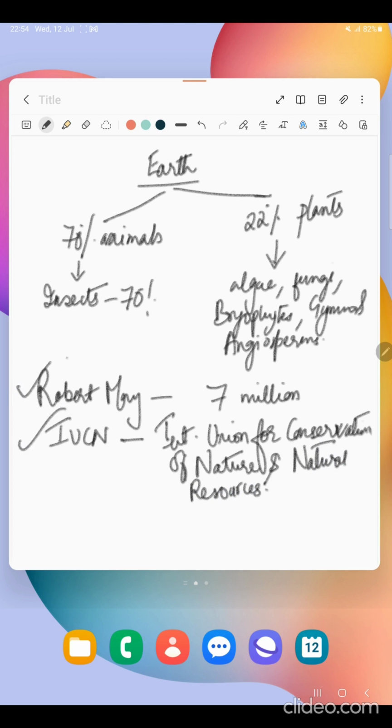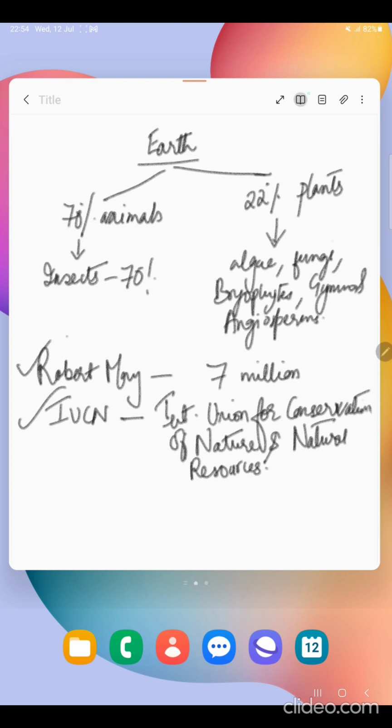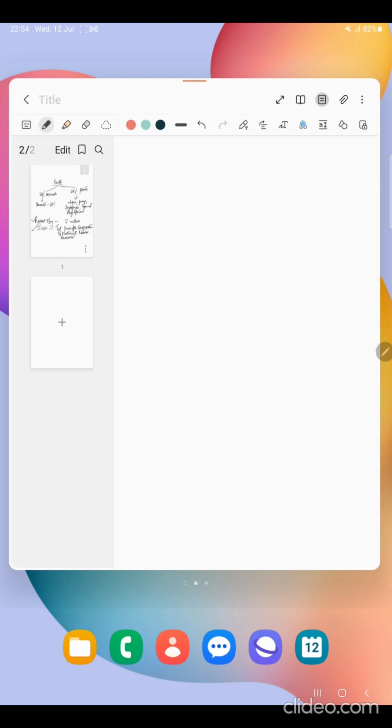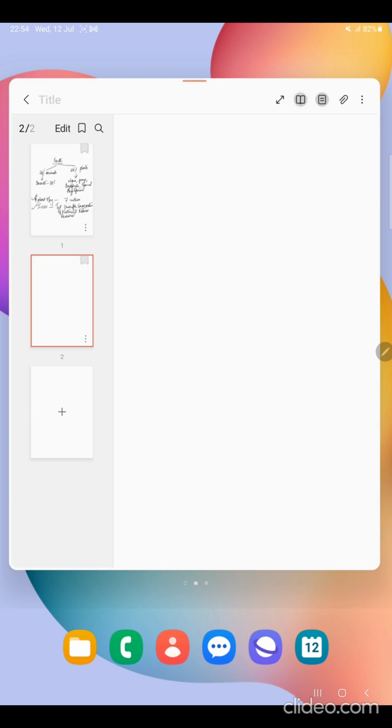Now next we'll move on to the patterns of biodiversity. How many patterns are there of biodiversity?